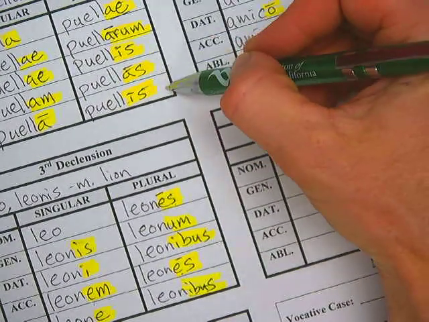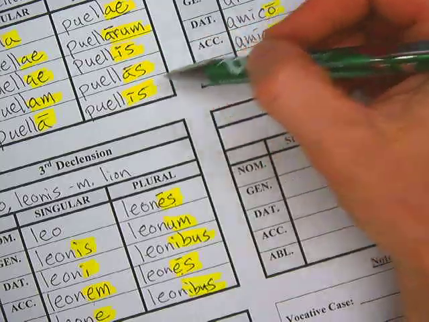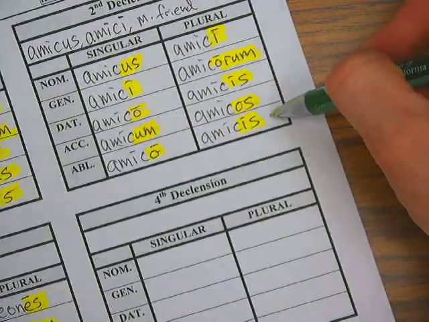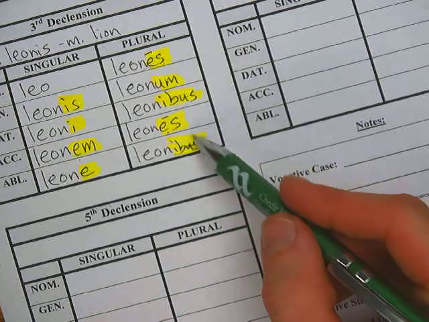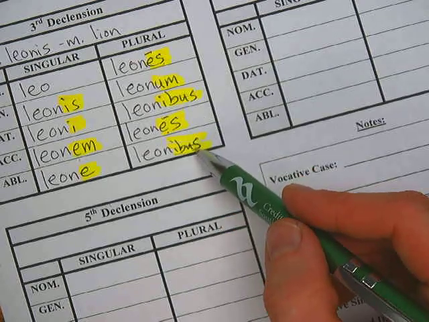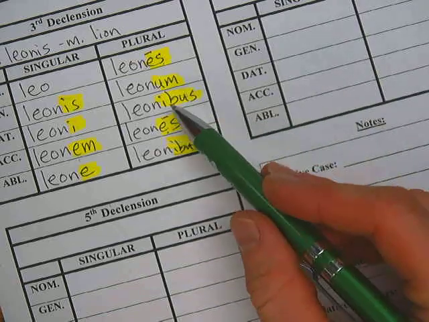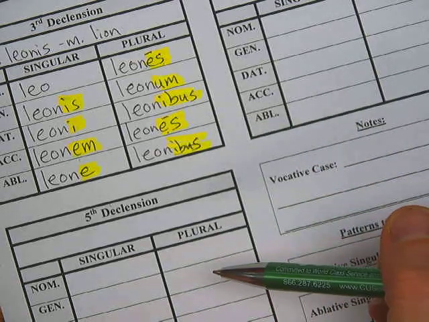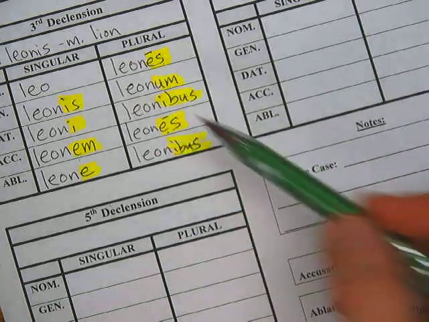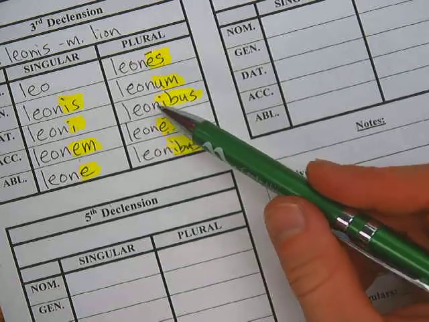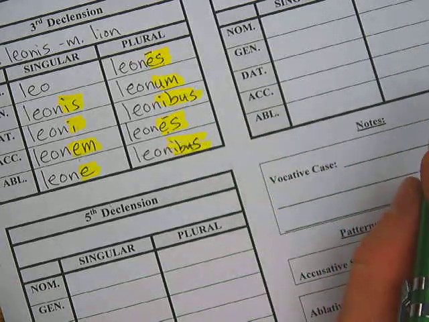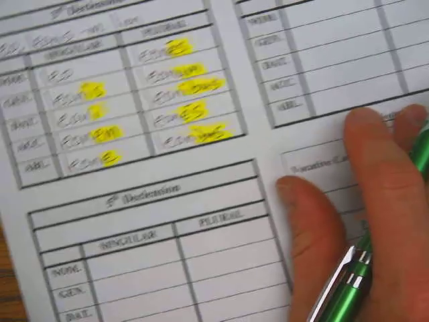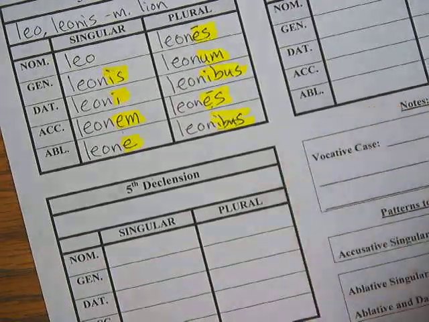Alright. Notice, I don't know if I mentioned this, but dative and ablative plurals are always the same. Is, right? Notice this is ibus. Same, okay? Patterns that go here. Ibus. Okay? Ibus. Militibus. Leonibus.